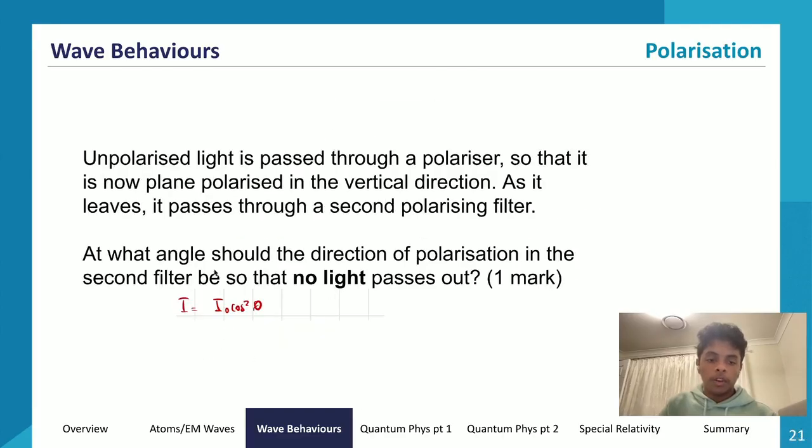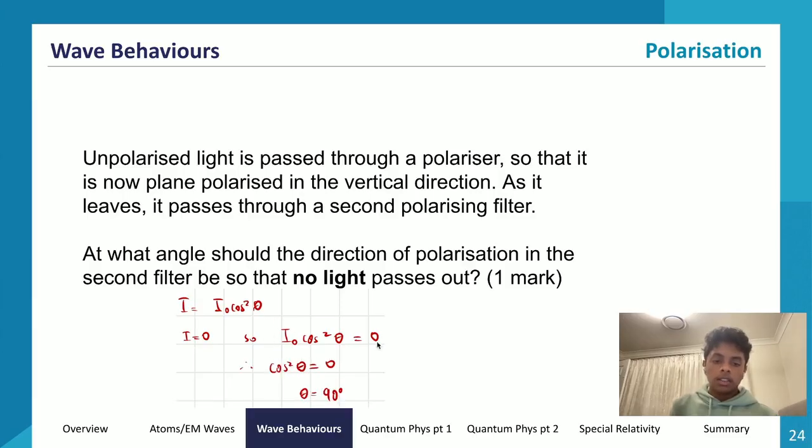So we write down our equation, I is equal to I naught cos squared theta. Then we let I is equal to 0, so I naught cos squared theta is equal to 0. So then cos squared theta is equal to 0, because I naught won't affect our answer. And so theta is equal to 90 degrees. We get our answer of theta is equal to 90 degrees because cos 90 is 0, so cos squared 90 is also going to be 0.